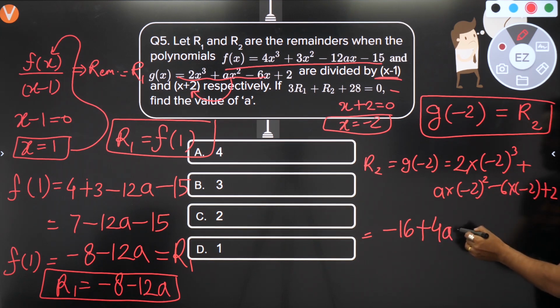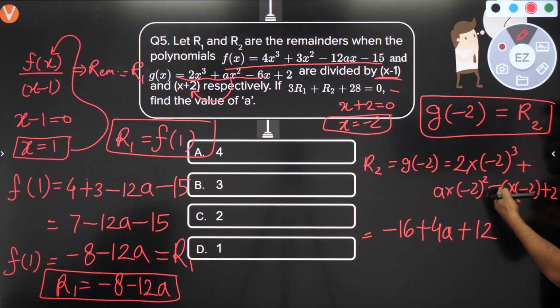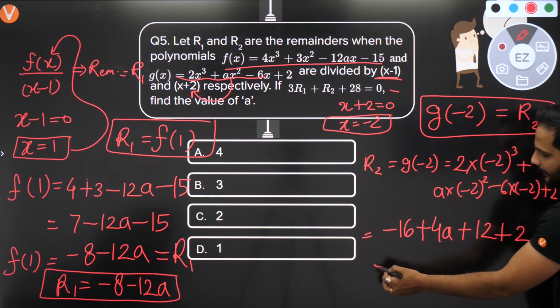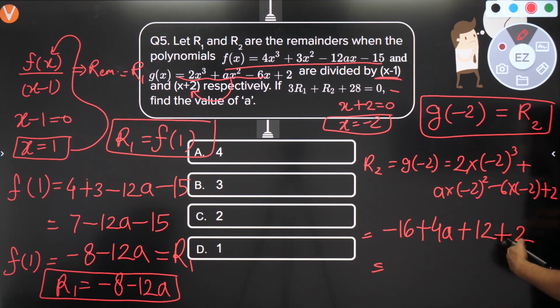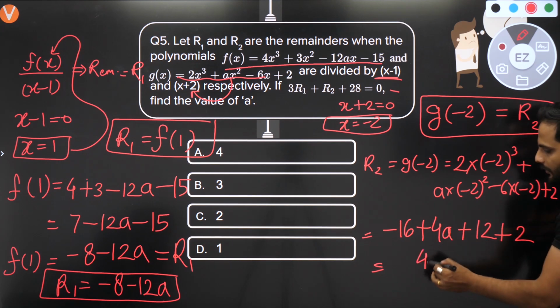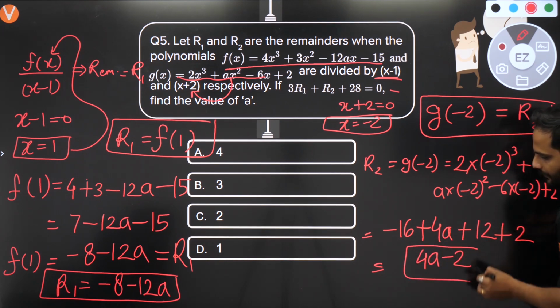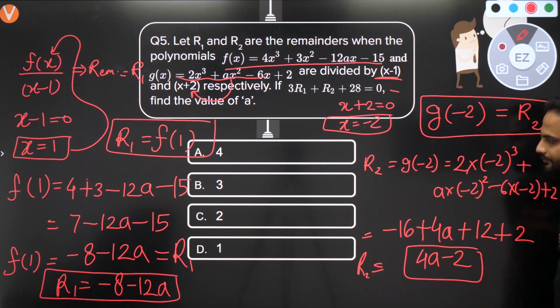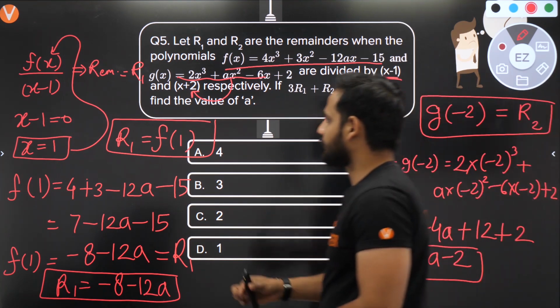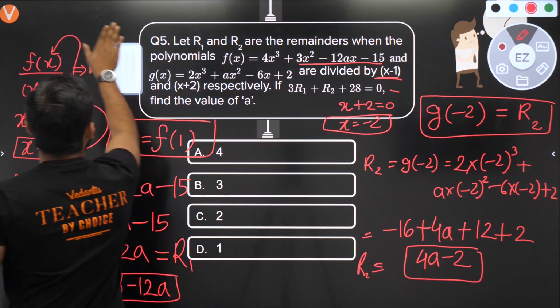Minus 6 into minus 2 is plus 12. Remember, don't make any mistake here: negative into negative is positive. Plus 2. 12 plus 2 is 14, and 14 minus 16 is minus 2. So you have got 4a minus 2. This is the value of R2. So, bachcho, we now have R1 as well as R2.